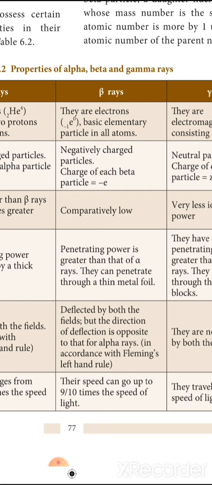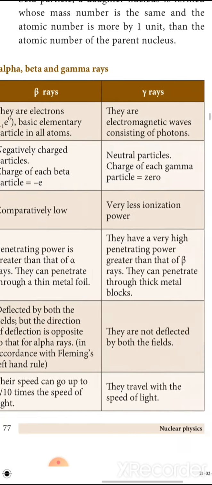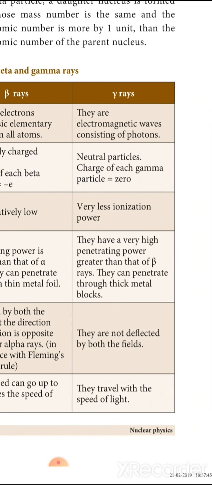Their speed can go up to 9/10 of the speed of light. Gamma radiations are electromagnetic waves, neutral in charge, with very little ionization and very high penetrating power. Where the ionization power is less, there the penetrating power is high. They travel with the speed of light.